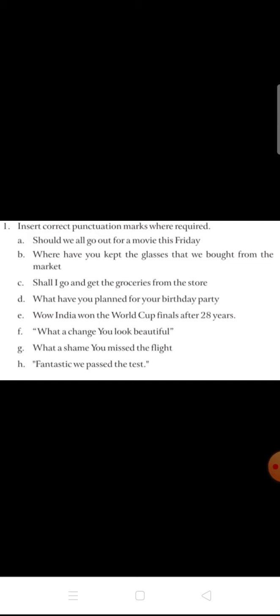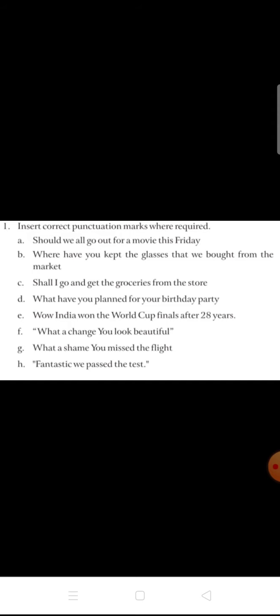And the next question, wow, India won the World Cup finals after 28 years. Good. And the next one, what a change, you look beautiful. Good. And the next one, what a shame, you missed the flight. And the last one, fantastic, we passed the test.